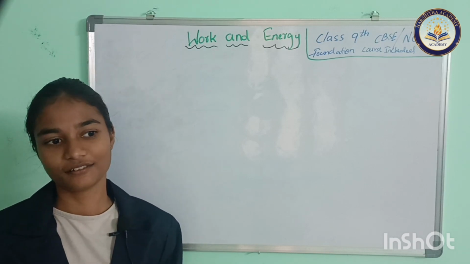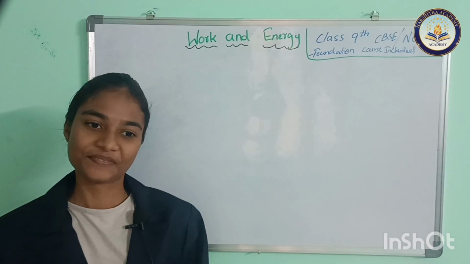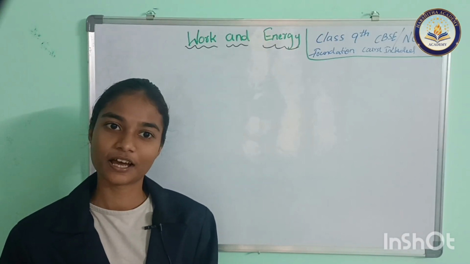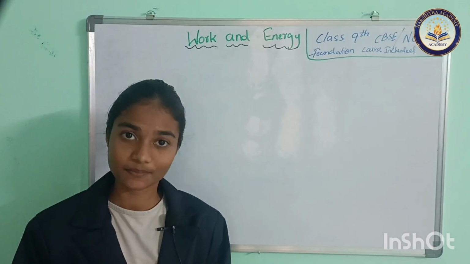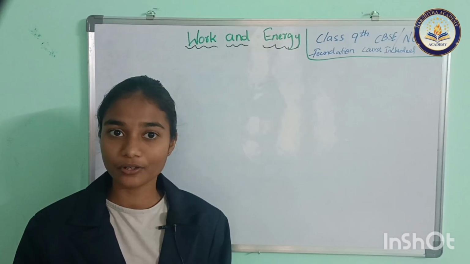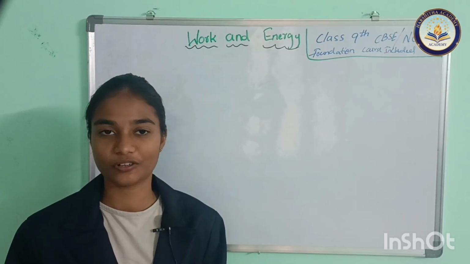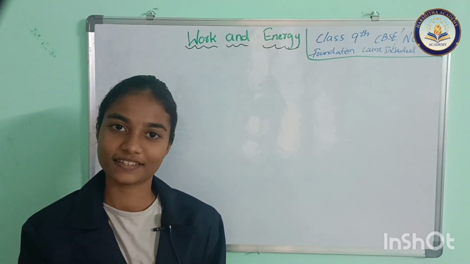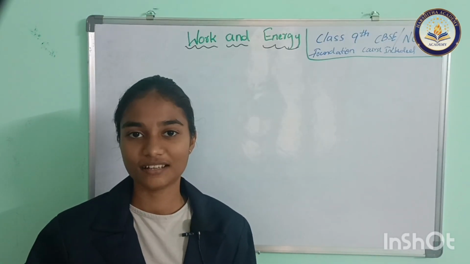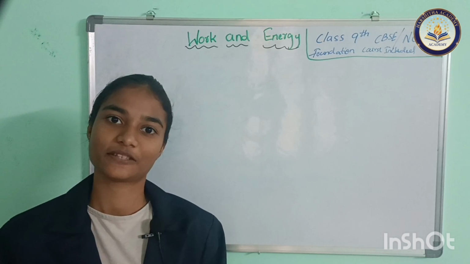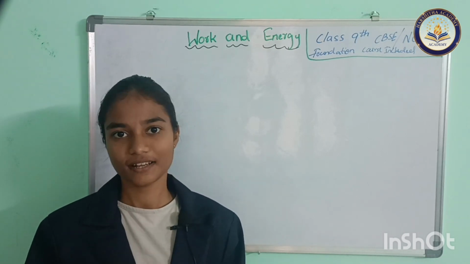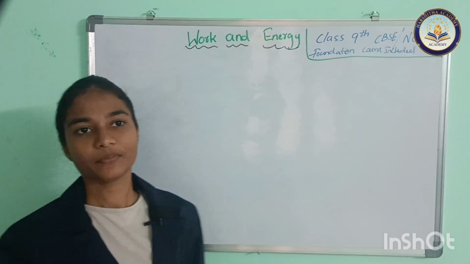when work is done by two factors, displacement and force. In our previous chapters, we heard about displacement and force. Force means some amount of push or pull. And displacement means a distance, but it is the shortest length travelled by an object. So these topics we already know. Let's now understand the scientific meaning of work.